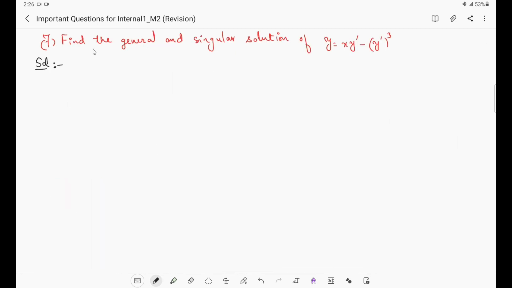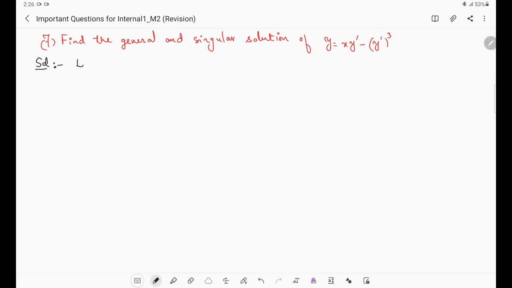Now the next question is: find the general and singular solution of y equals to xy dash minus y dash whole power 3. Whenever a question comes like this, find the general as well as singular solution, we have to understand that the given equation will be Clairaut's equation, because only for Clairaut's equation will we find a singular solution. So identification of the question is important in the end semester examination. I am telling you the trick: whenever a singular solution is asked, we have to understand that this question is related to Clairaut's equation.